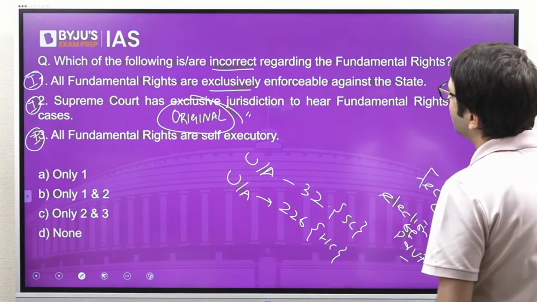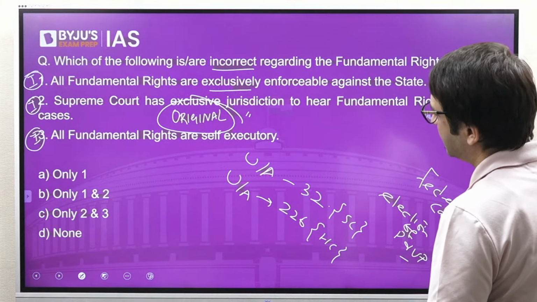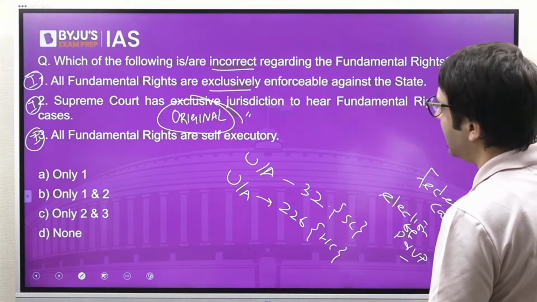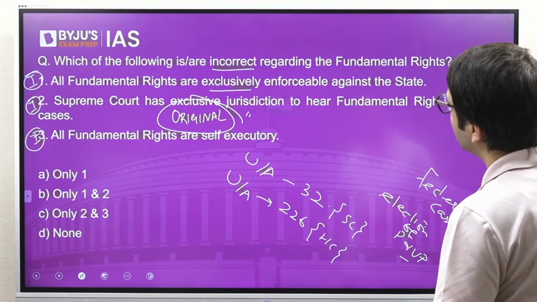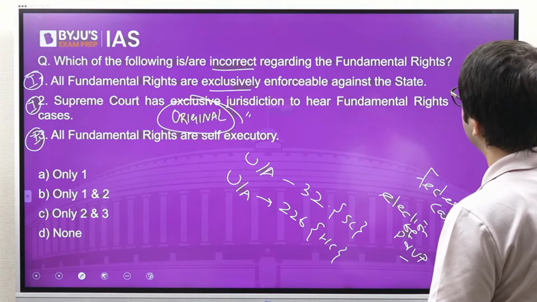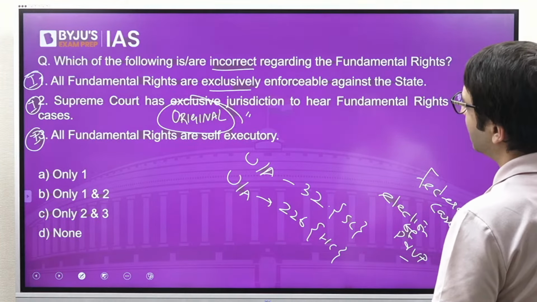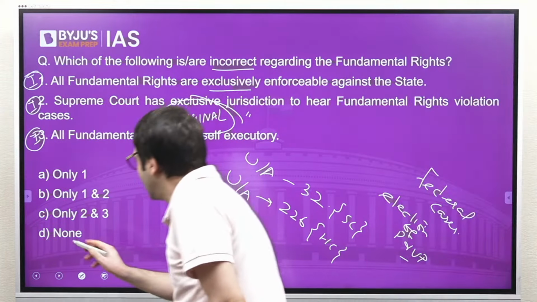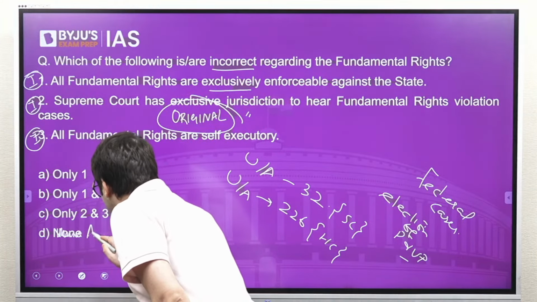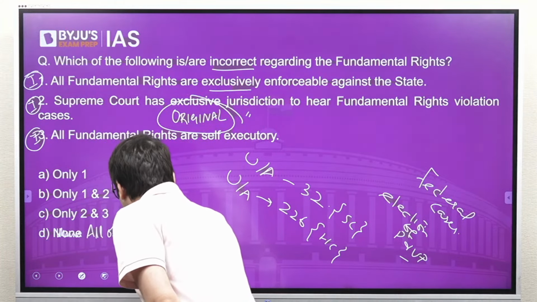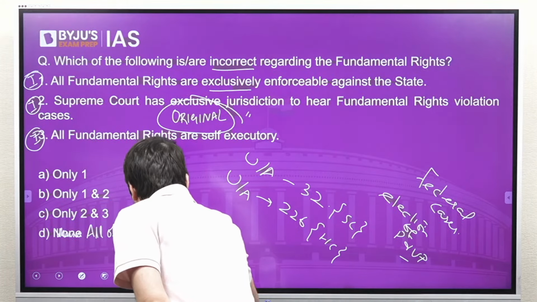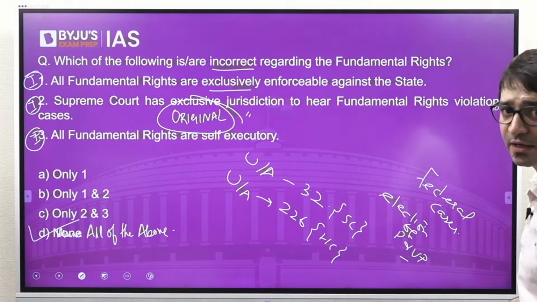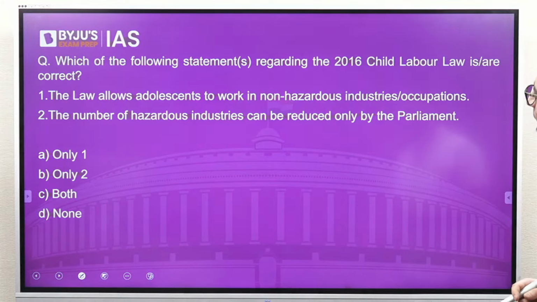So the question is asking which of the following statements are incorrect. Statement 1, all fundamental rights are exclusively enforceable against the state. This is incorrect. Supreme Court has original exclusive jurisdiction to hear fundamental rights violation cases. Incorrect. All fundamental rights are self-executory. Incorrect. All these statements are incorrect. So it should be D, all of the above, is the right answer, because all these statements are incorrect. Let's look at another question.